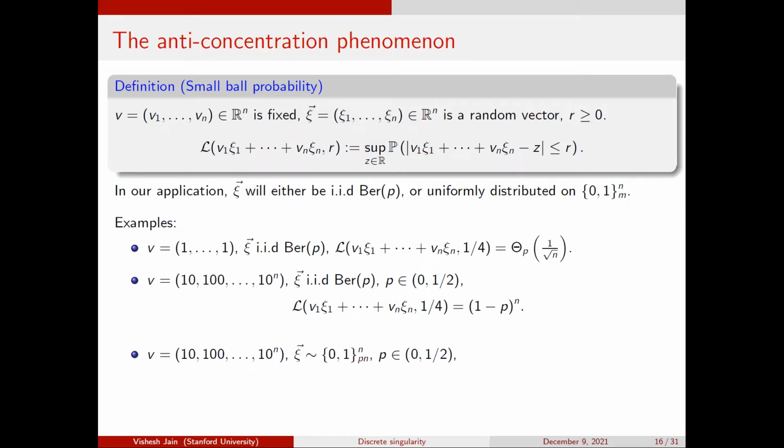Now let me ask the same question. V is this, where everything is going to a unique value. But now instead of sampling from the Bernoulli distribution, the product of Bernoulli P's, I'm sampling from the typical slice, right? If I have Bernoulli P's, then the typical value of the sum is Pn. So let's say I condition on the sum being Pn and I'm sampling from the slice, so the sum of the plus ones is Pn. And now let me ask, what is the anti-concentration? What's the most likely value?